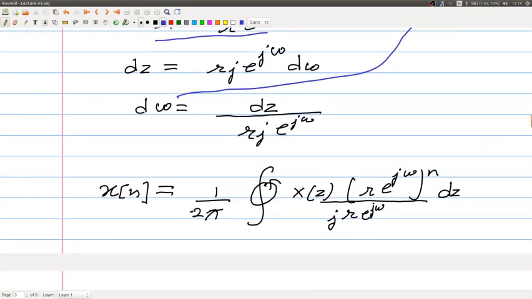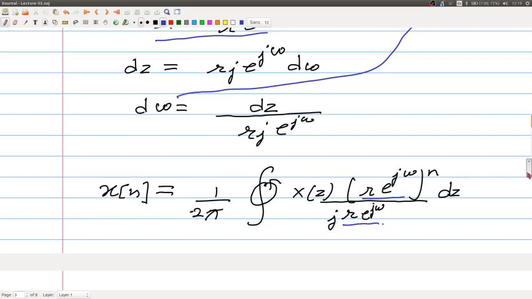So, to finally get the expression x[n] as 1 by 2 pi X(z) divided by j r e to the power j omega into r e to the power j omega to the power n. Note that this is z and this is z.